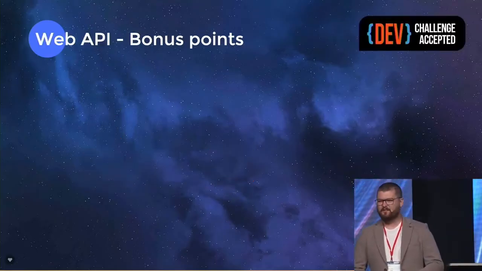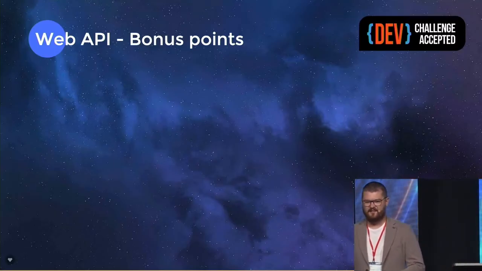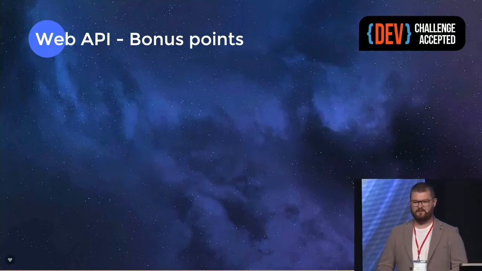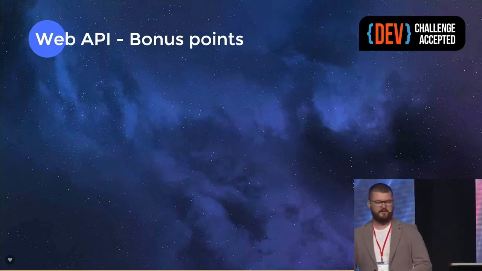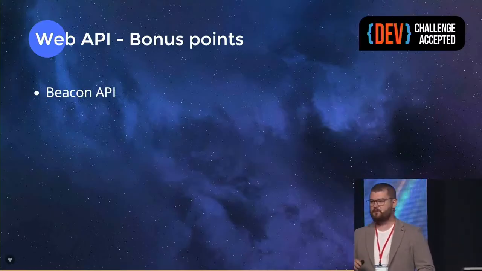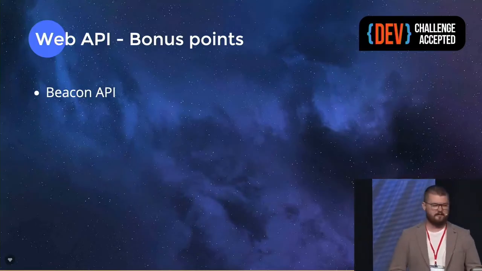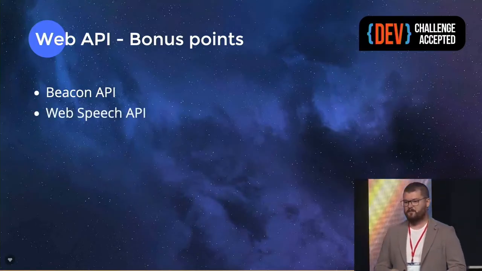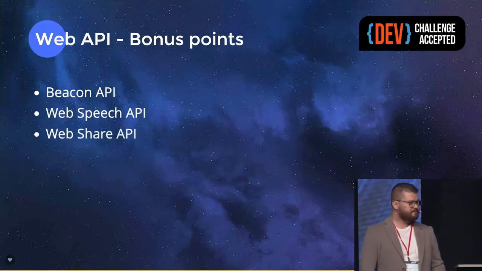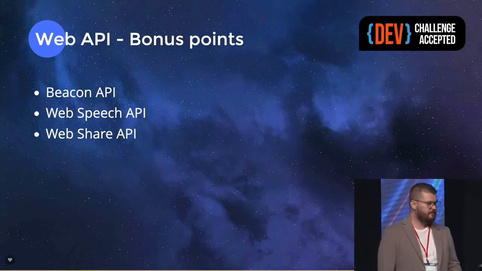Okay, since we don't have too much time and there are a lot of APIs, I just displayed some highlights for you today, but I have some bonus points which I plan to investigate in the future, so you might be interested in these ones. There is a Beacon API. The use case is when you want to send a request, but you don't care about the response, and it could be useful for some analytics. Web Speech API, which can detect our speech and even do speech to text. Web Share API, if we want to share some data between the same devices.